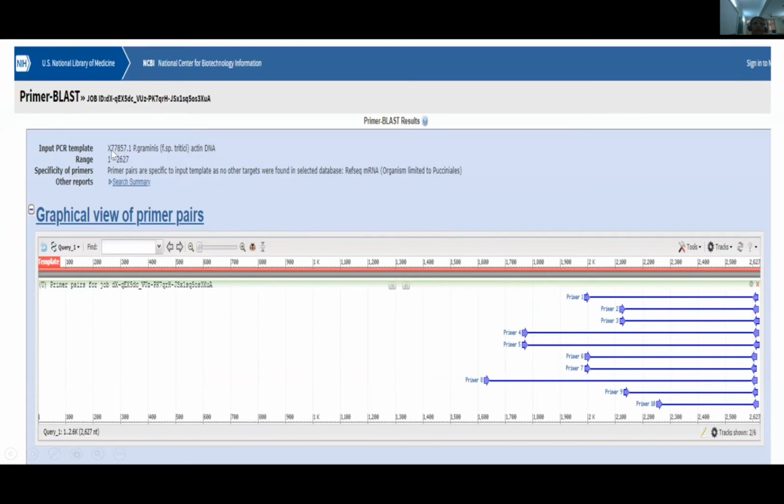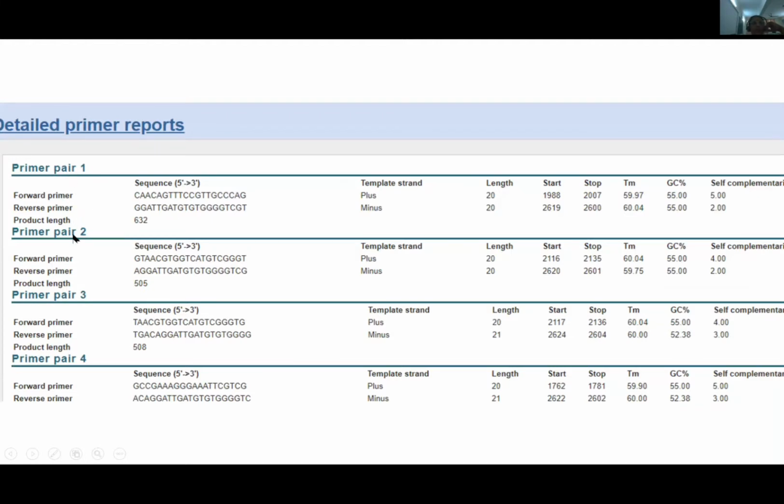So here we have given the name of the organism, that is the PCR template, and here it is designing all the primers. We have seen initially also that when you do the GenScan, you will get where the exons are starting. And since here we have not given any preference for any exon intron junctions, it is only giving the most probable locations where you can use the primers. So here you can see these are the primers, primer pair 1, primer pair 2.